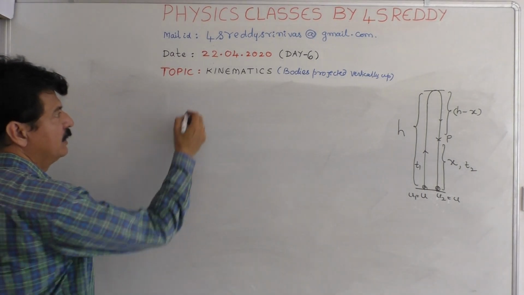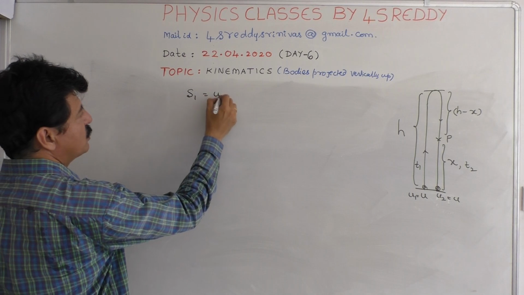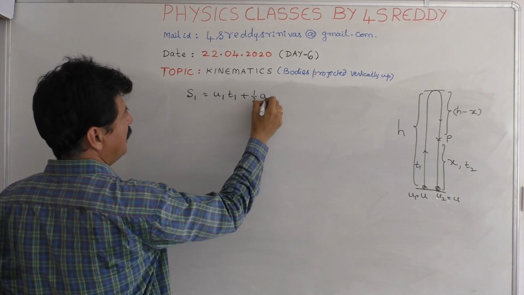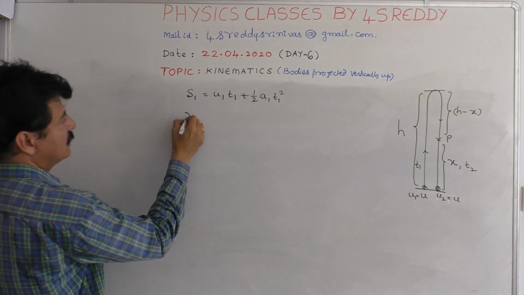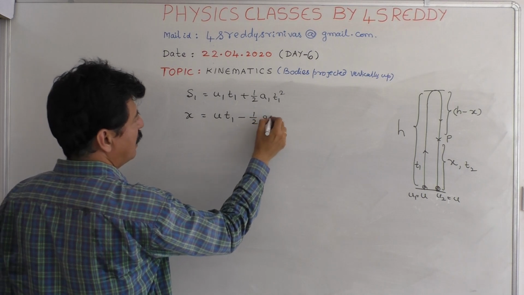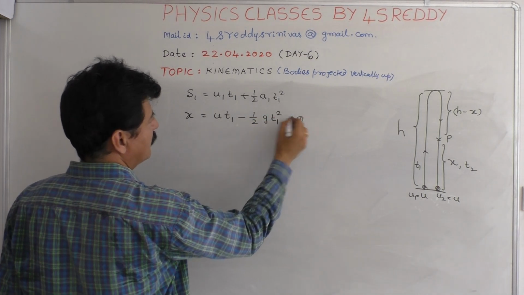S1 is equal to U1 T1 plus half A1 T1 square. Therefore, x is equal to UT1 minus half G T1 square.